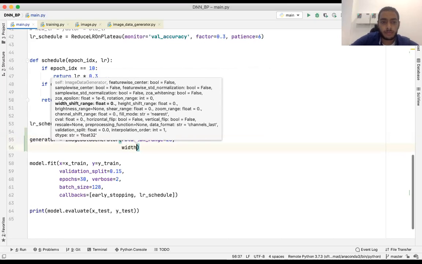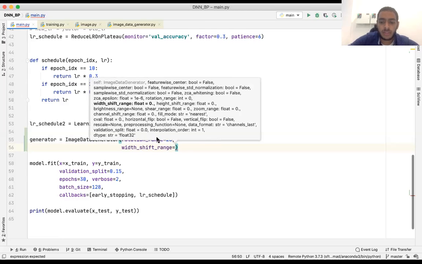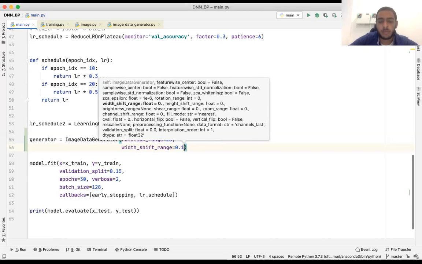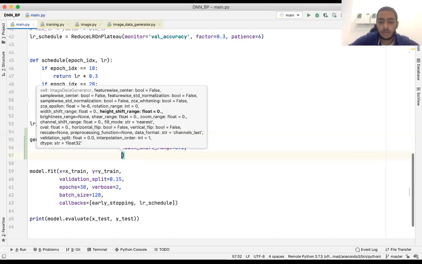And then width shift range. It's a fraction of the whole width that we want to shift the image by horizontally. So we randomly shift the image horizontally, by a fraction of the total width. For example, if I choose 0.1, it takes a value from 0 to 1, so we will shift the image horizontally by from 0 to 10 percent. Same for the height.